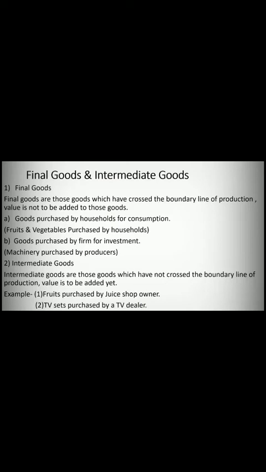Coming to the point of differentiation between final goods and intermediate goods. On the basis of nature, final goods are included both in the national income as well as in the domestic income, whereas intermediate goods are neither included in the national income nor in the domestic income. On the basis of production boundary, final goods have crossed their production boundary, but the intermediate goods are still within the production boundary in the process.